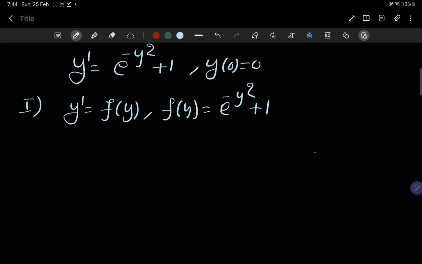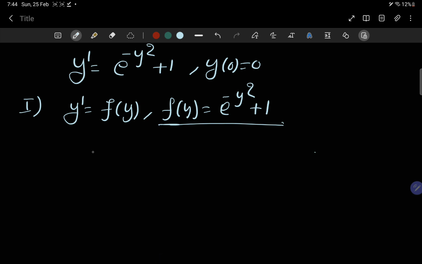If he's asking about uniqueness and existence, you can think of Picard's uniqueness and existence theorem, and try to see whether this function is Lipschitz with respect to y. For that, we can check its partial derivative, or in this case it will be the derivative only.